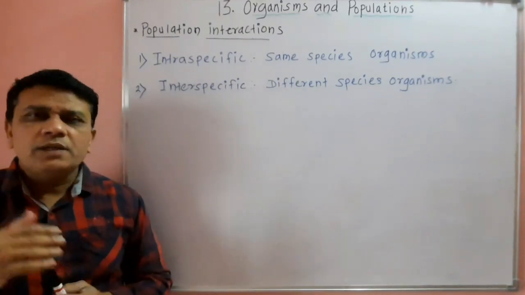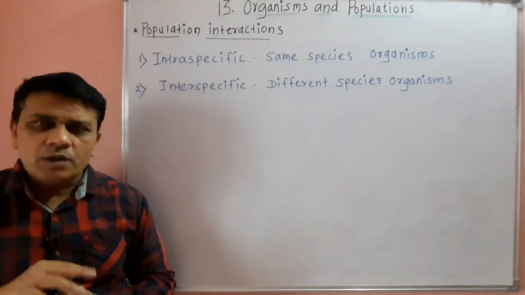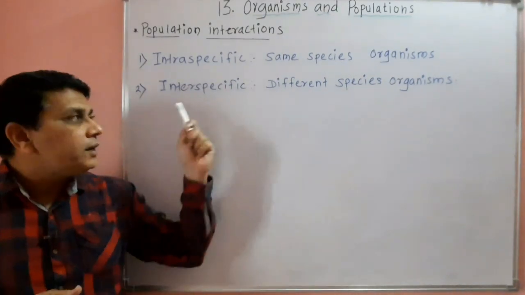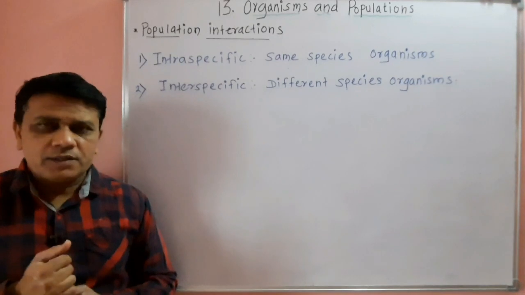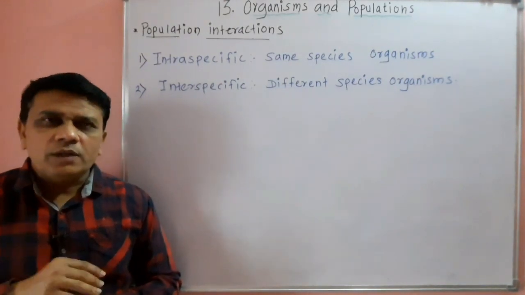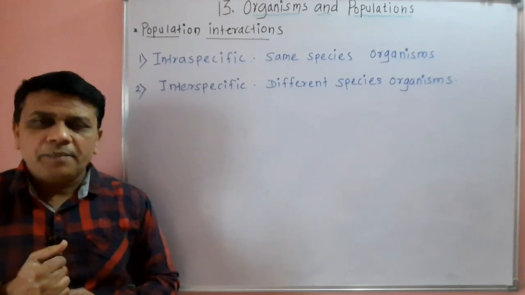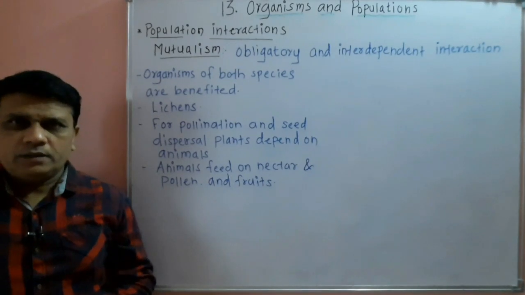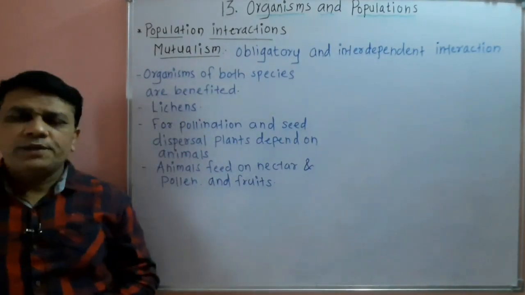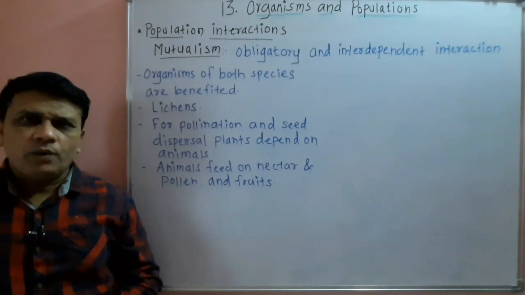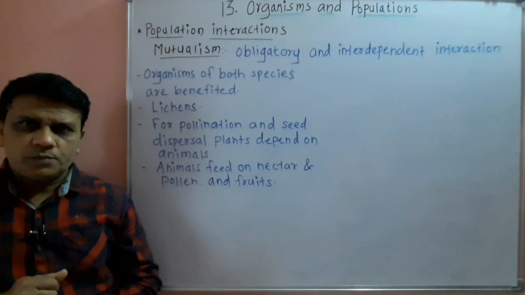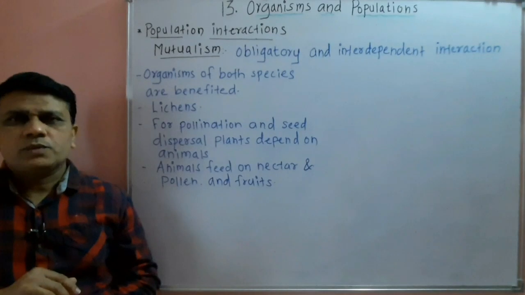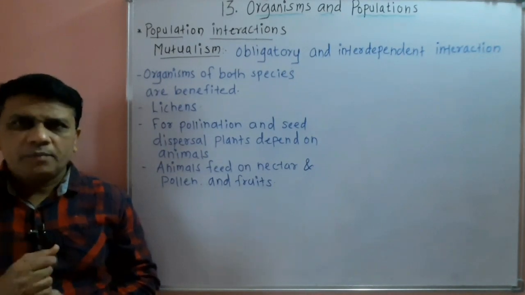Then when there is interaction between the organisms belonging to different species, it is called interspecific interaction. So we are going to learn the different types of interactions between the populations. Then we will see the first type of interaction called mutualism. Now mutualism is found in two organisms belonging to different species. Now in mutualism, both the organisms belonging to different species are benefited.